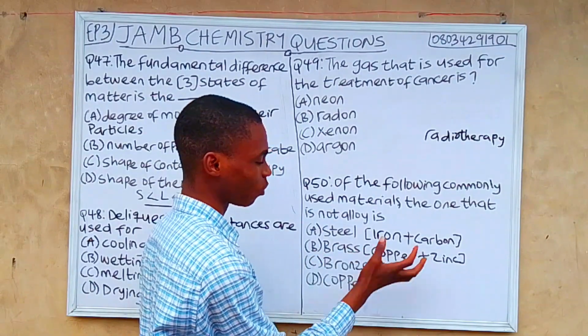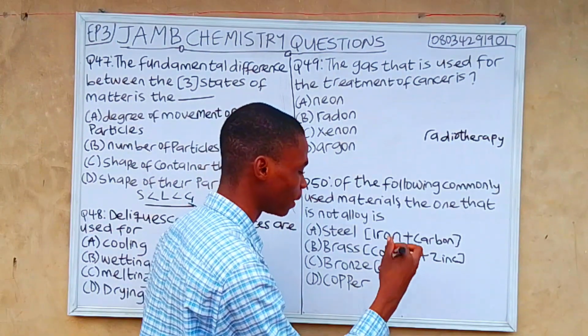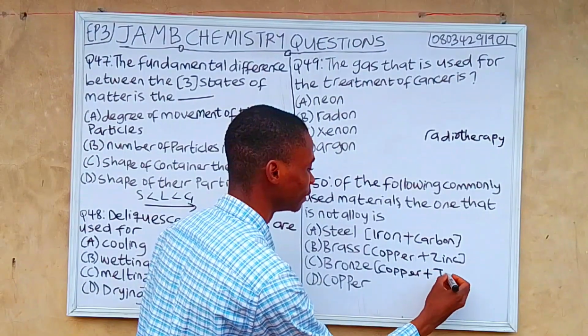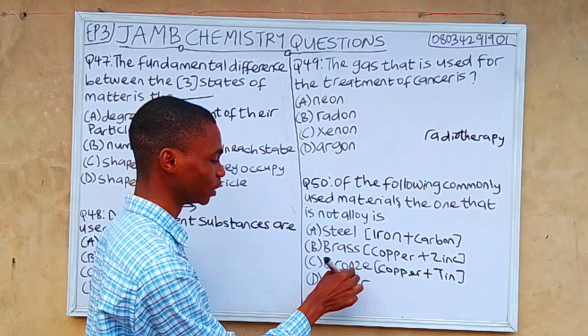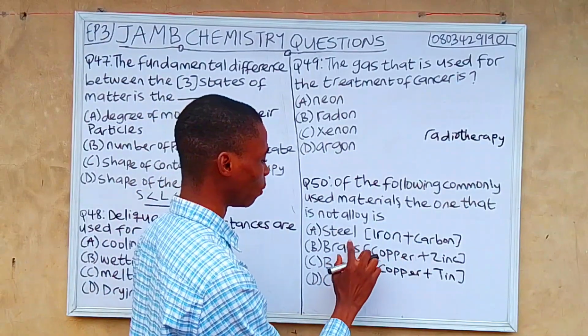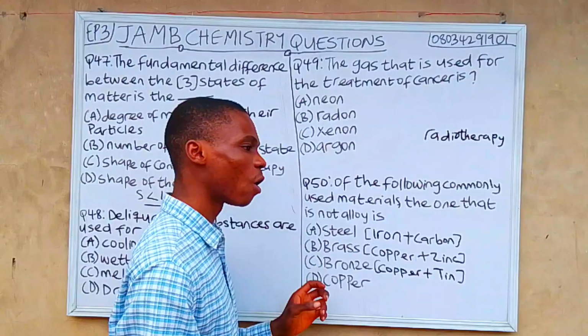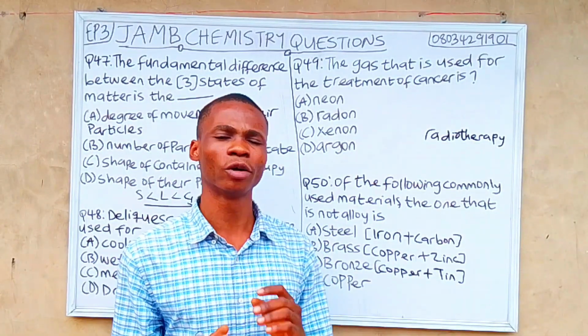So brass comprises two metals, copper and zinc, while bronze also comprises two metals, copper plus tin. Copper plus tin. I hope you now know the difference between brass and bronze. They both possess copper, but for brass it is zinc and for bronze it is tin. And copper is not an alloy. It's a transition metal but not an alloy.